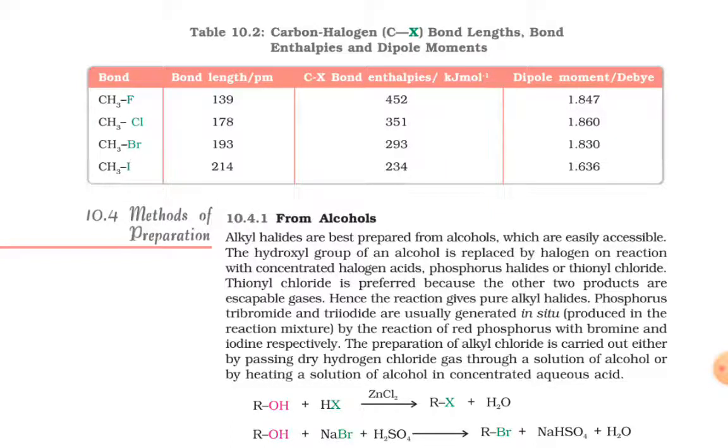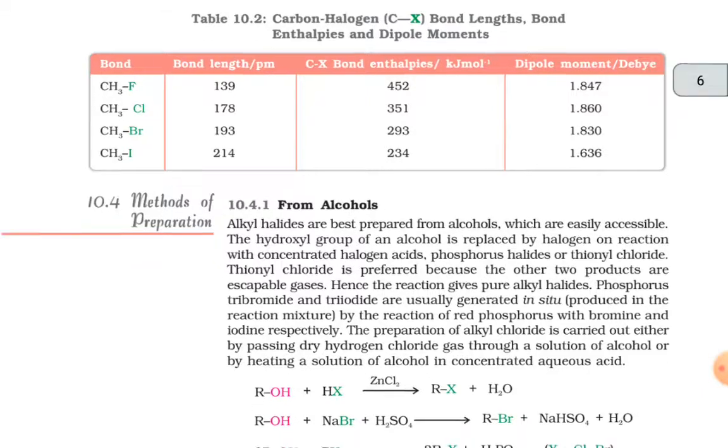CH3I: its bond length is 214 picometer. Its bond enthalpy is 234 kilojoule per mole and its dipole moment is 1.636 debye.